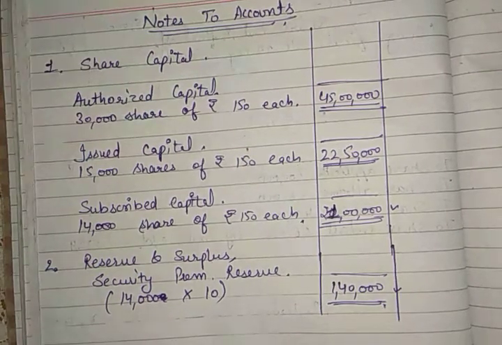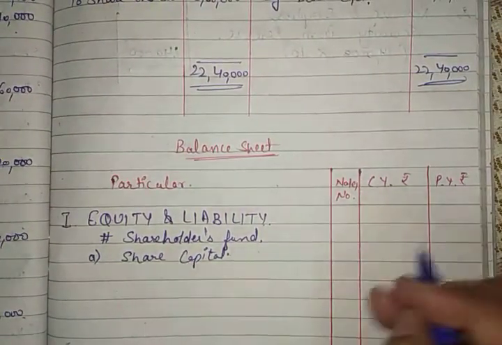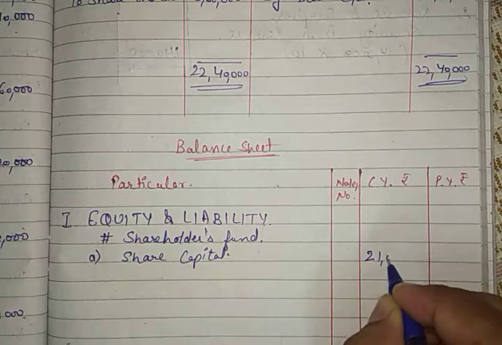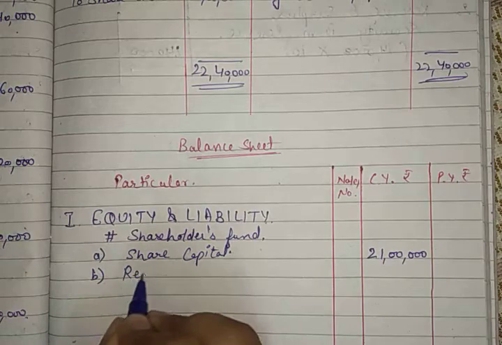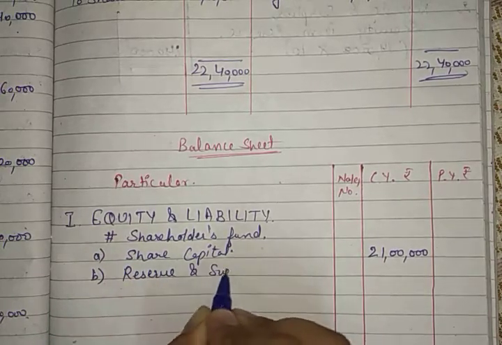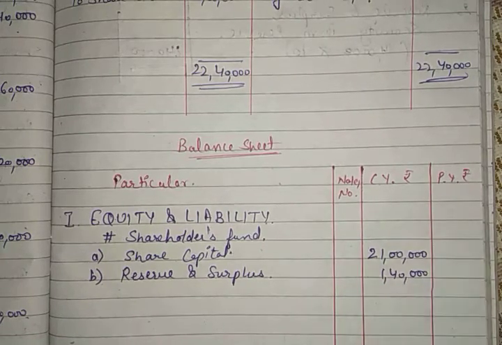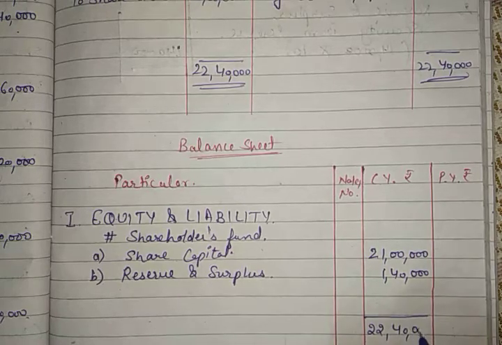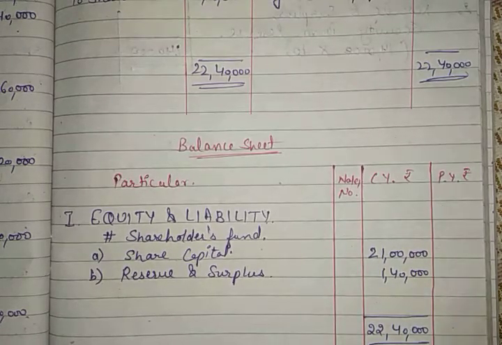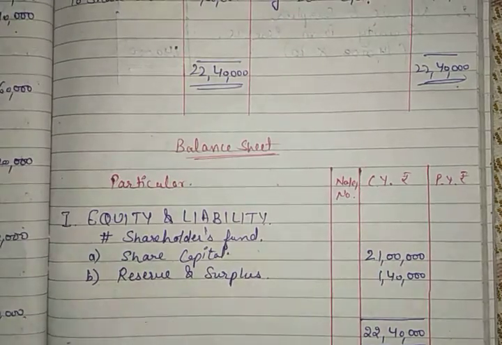Now we will show this amount and this amount in the balance sheet that we have made prior to this. Let's move to the last page. Here I have written the share capital, and in share capital I will write 21 lakh rupees. In the B part, that is reserves and surplus, I will mention the balance of security premium reserve, that is 1,40,000, and this side total will become 22,40,000. This is very similar to the bank balance we have made, but you need to show only this because the question has asked for the liability side only.